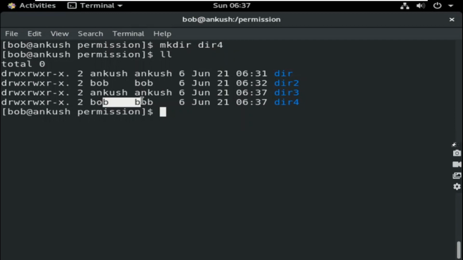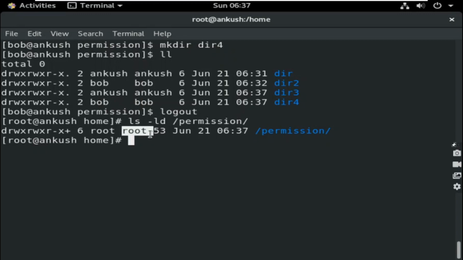But the same task, if u1 tries. u1 is not a member of this group, right? I have not changed the ls -ld ownership. I have not made redhat the group owner, but I have given permission to it. So without changing the ownership, I am giving the permission. The meaning of ACL is that I will not make you the owner, but I will give you a specific permission. And right now I have given permission to the redhat group specifically.